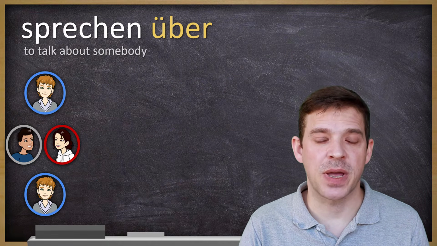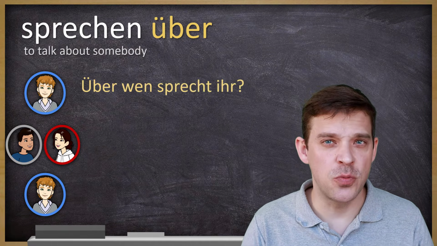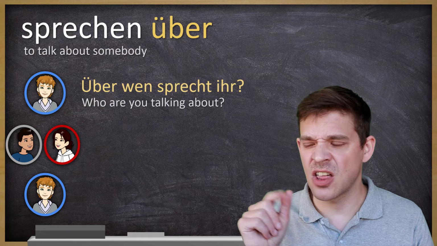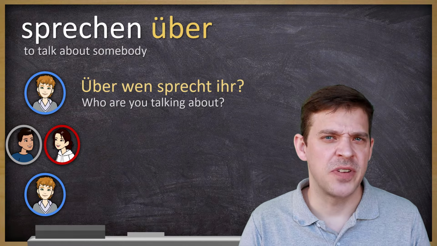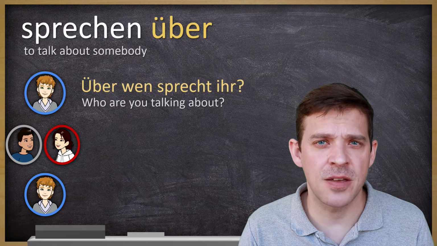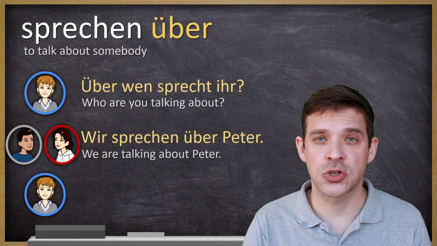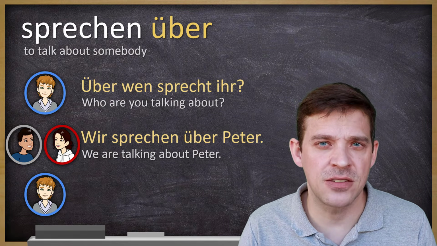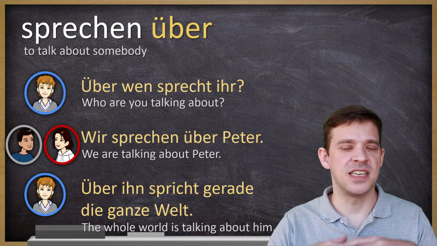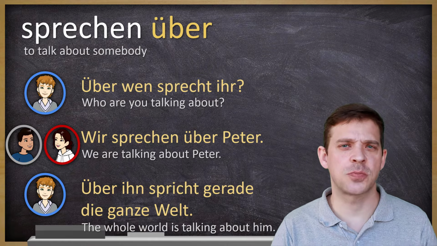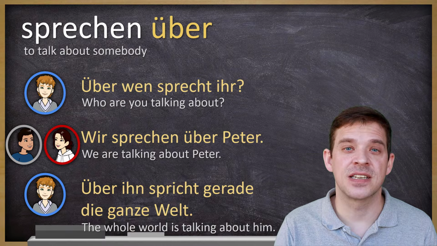Oder ein Beispiel mit sprechen über, to talk about somebody. Hans fragt, über wen sprecht ihr? There is Anna and another man. And then Hans asks, über wen sprecht ihr? Who are you talking about? Und sie sagen, wir sprechen über Peter. We talk about Peter. Und dann sagt Hans, über ihn spricht gerade die ganze Welt. The whole world is talking about him.